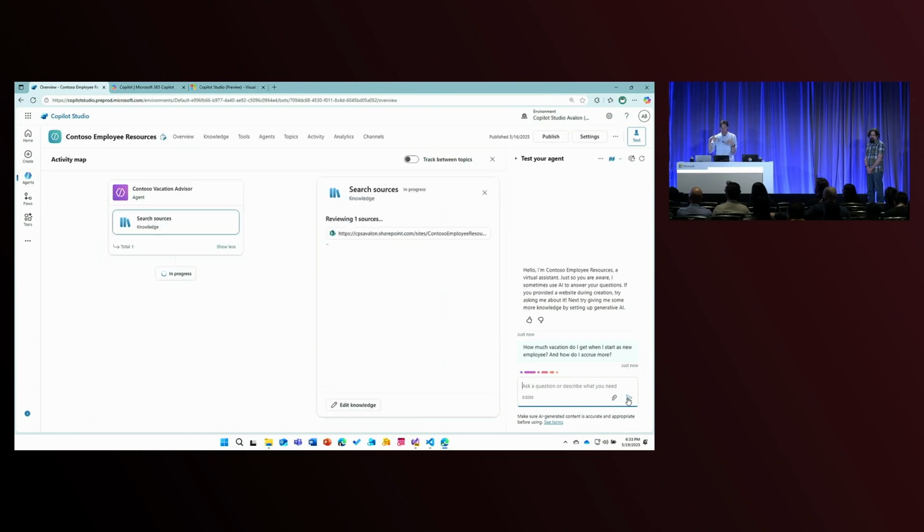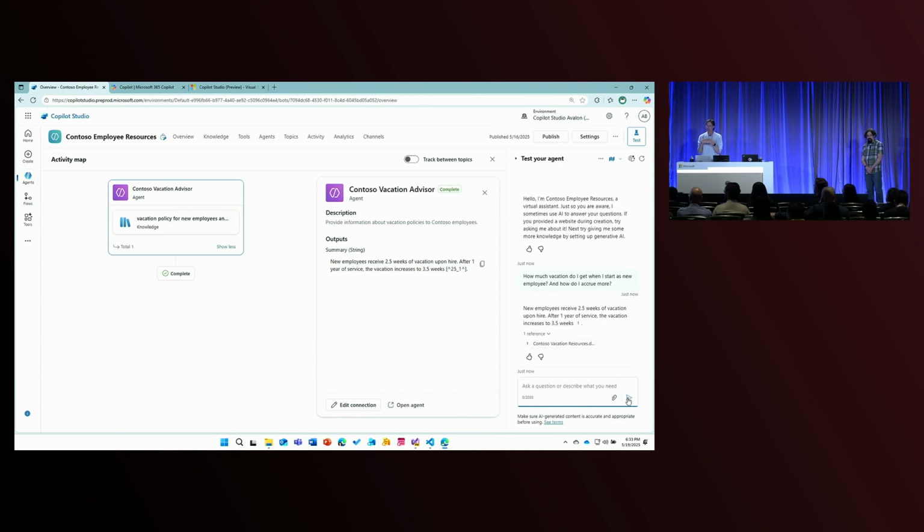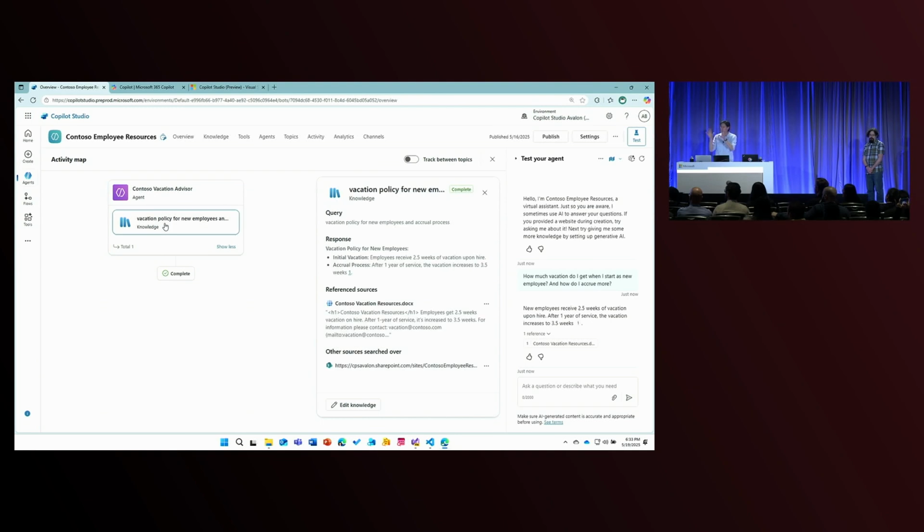So when I do that, we jump into what we call the activity map. This is a really cool view because this is where you start to see the chain of thought of the agent. You see it actually thinking and working and trying to understand how it's going to respond to you. You'll notice that it invoked the Vacation Advisor agent, so that was that connected agent. It provided a description of where I found that information, and I can go back and traverse that map, if you will, to understand how it got it.